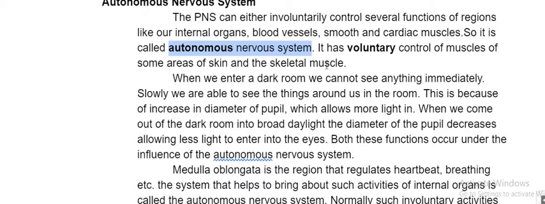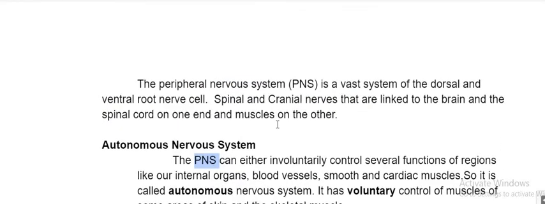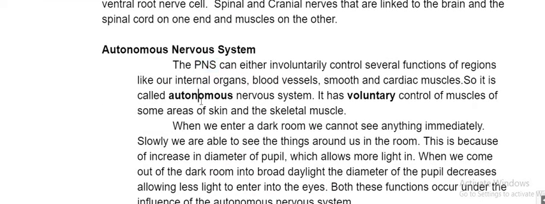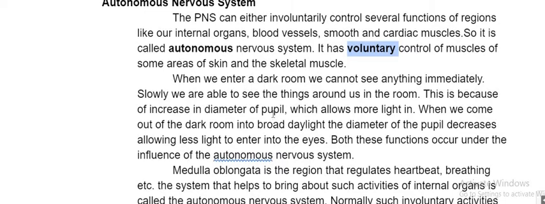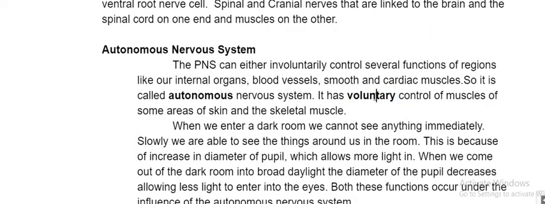And the PNS, peripheral nervous system, means the brain and your spinal cord. Both will take care of the autonomous nervous system and voluntary, both. Voluntary means what we think and do, like kicking the football, putting down the pen, pulling the door, eating, drinking. All these things are voluntary. So this PNS will take care of both autonomous and voluntary.